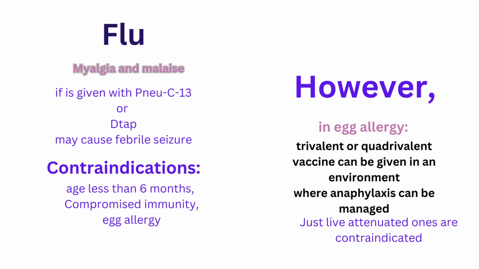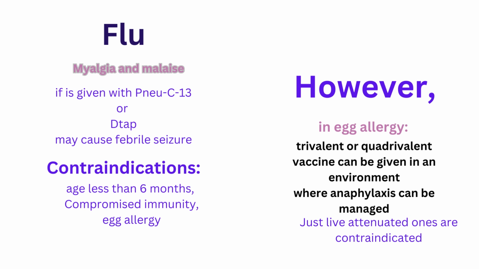Next vaccine is the flu vaccine. The flu vaccine can cause myalgia, malaise, and if it is given with pneumococcal vaccine or DTaP vaccine, it may cause febrile seizure.